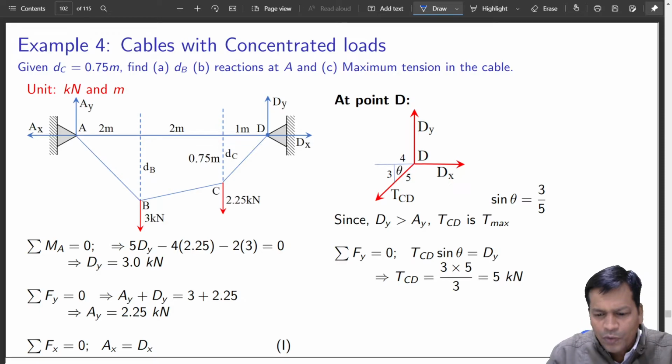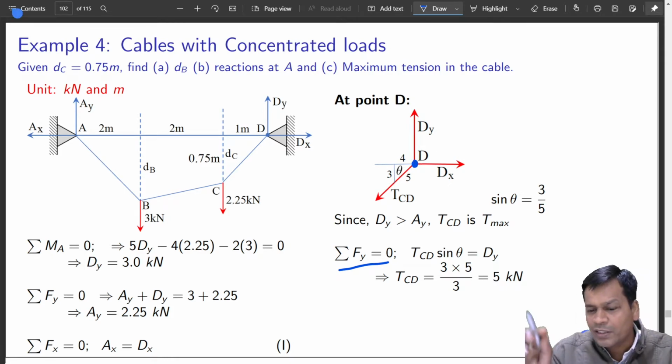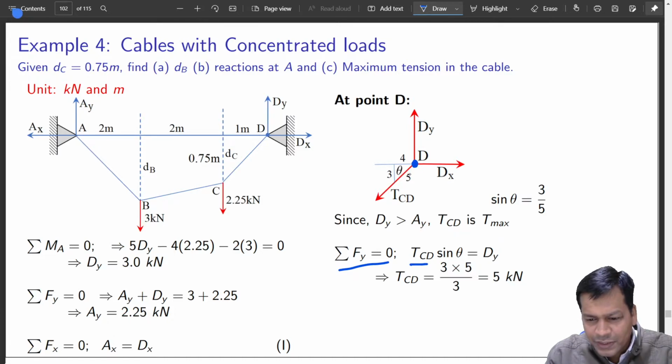Force along y should be equal to 0 at point D. We'll do method of joints now, as we did earlier. So TCD sine theta should equate to dy. So TCD comes out to be 5 kilonewton.